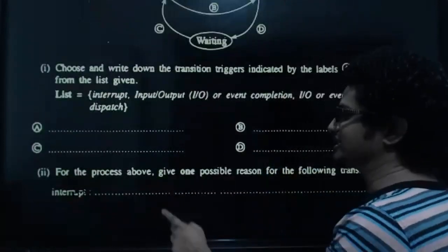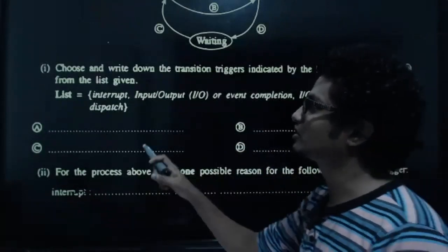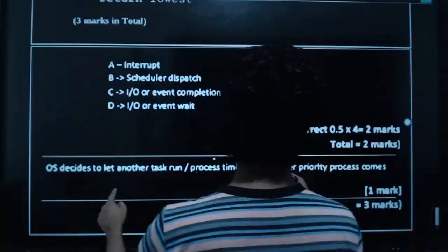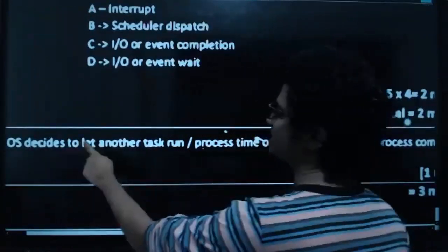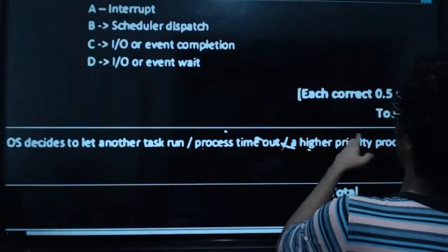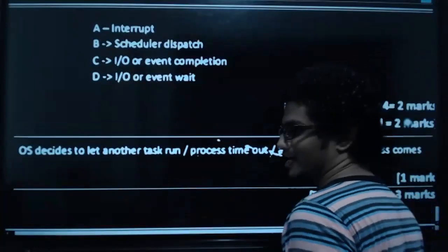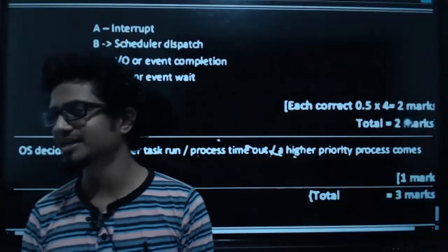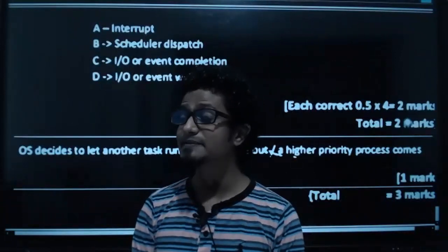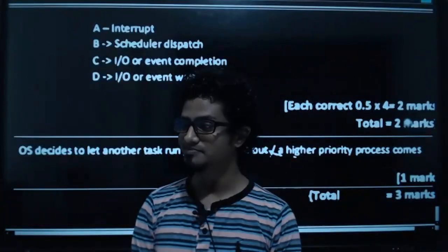Then for the process above, give one possible reason for the following transition trigger: interrupt. Tell me one reason for the interrupt. A very simple reason is given here. The operating system decides to let another task run. Process timeout. A higher priority process comes. Can you remember the example that I gave in the class for the higher priority process? Can anyone remember that? Nisansa just mentioned the name, right?